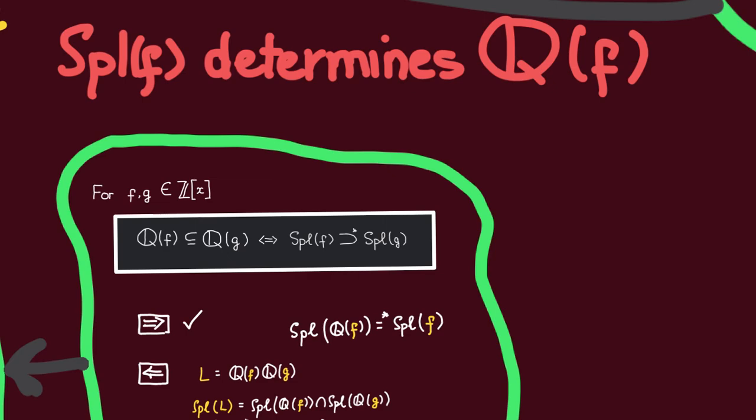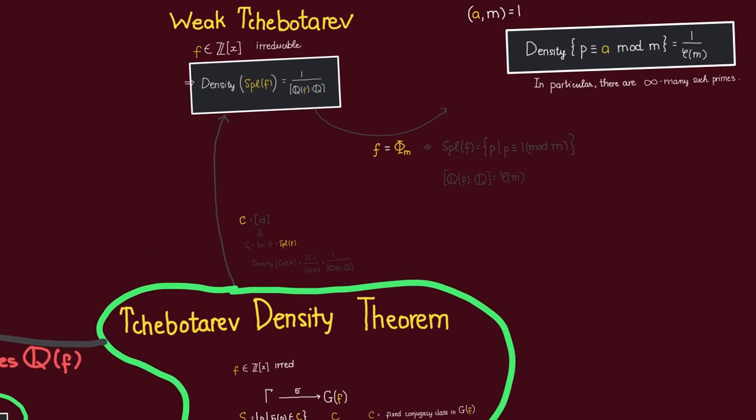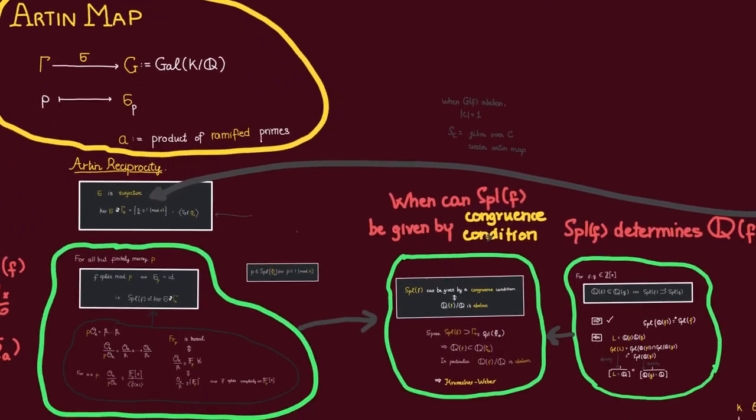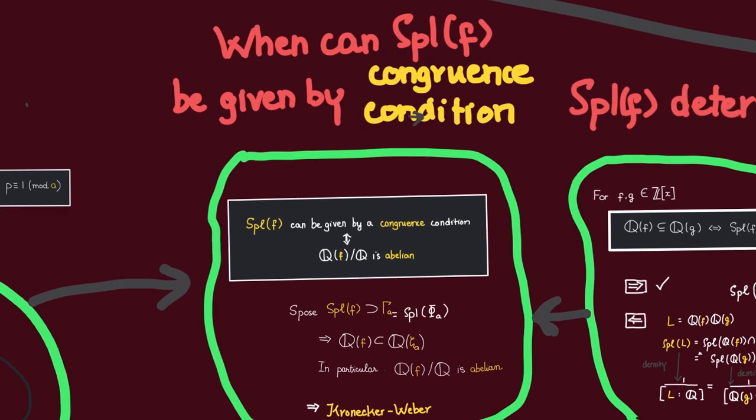And therefore, we see that split f uniquely determines the splitting field of f. The reason underlying this being that the density of split f determines the degree of this extension. So coming up next, we're going to briefly discuss these density theorems, after which we'll define the Artin map and come back to finish the proof of the Abelian polynomial theorem.